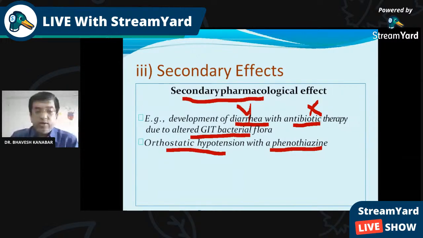Adverse drug reaction: the definition, or just the meaning of adverse drug reaction. We have discussed it. Reply in the chat box. What is an adverse drug reaction?